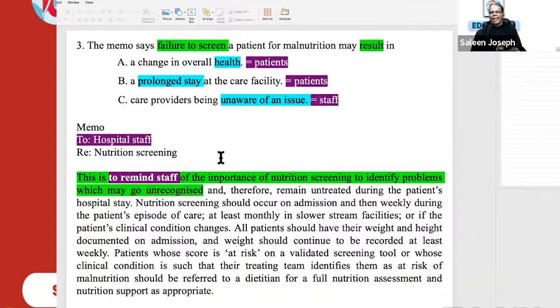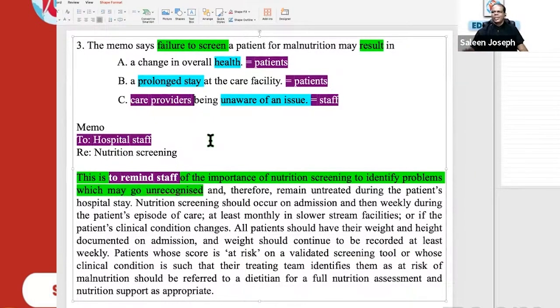Here, option A is concerned about the patients, it speaks about the overall health of the patients. B speaks about the prolonged stay of patients, but only the third one speaks about staff, care providers. Care providers means what? Staff. Another strategy I am giving you: among three options, that is known as the concept or the idea.